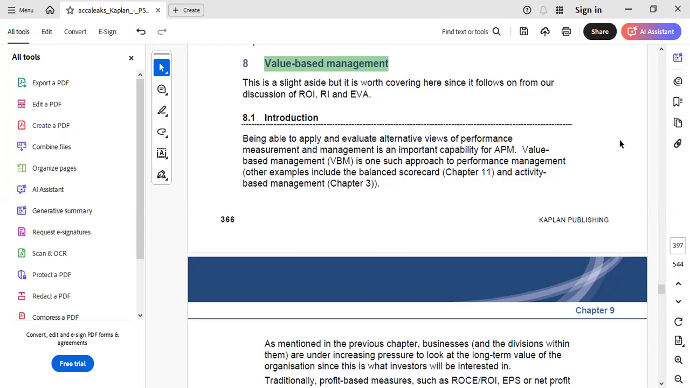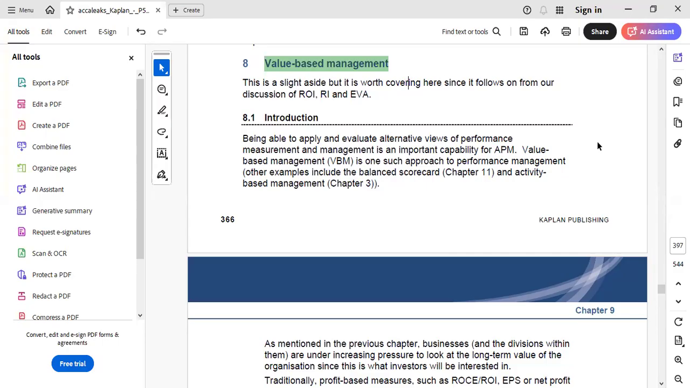We all know that VBM, that is value-based management, is one concept wherein the students face the most difficulty in understanding it. And in the ACCA APM exam, one or two questions are always there on this area of value-based management. Hence, it will not be wrong to say that VBM plays a very important role in the ACCA APM exam, and that too it has very significant marks as well.